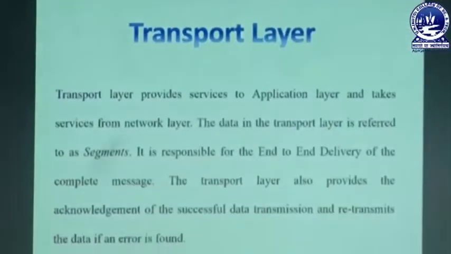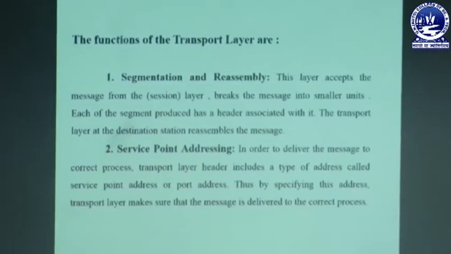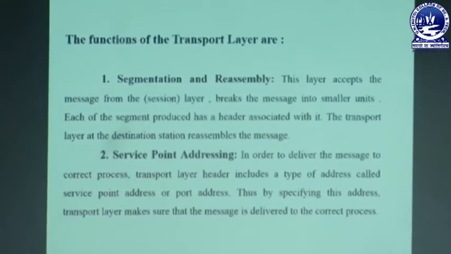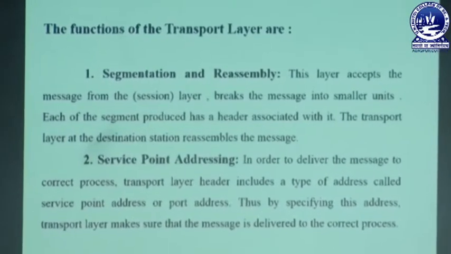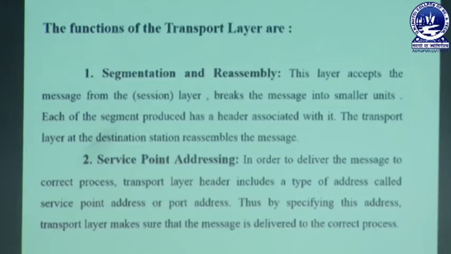So, what are the particular functions of the transport layer? The first one is segmentation and reassembly, and the second one is service point addressing. First, segmentation and reassembly. This layer accepts the message from the session layer and breaks the message into smaller units. Each segment produced has a header associated with it. The transport layer at the destination station reassembles the message. So the transport layer is responsible for breaking the message into simpler parts and transferring it to the destination.